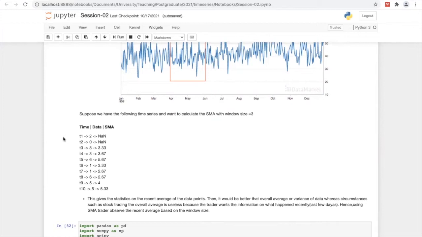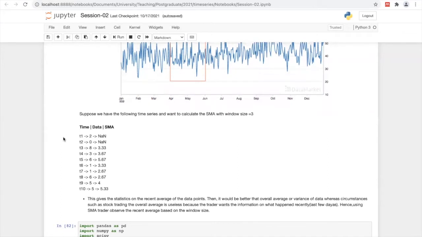In this case, I have considered a window size of 3. So we consider the previous 3 data points and calculate the average.